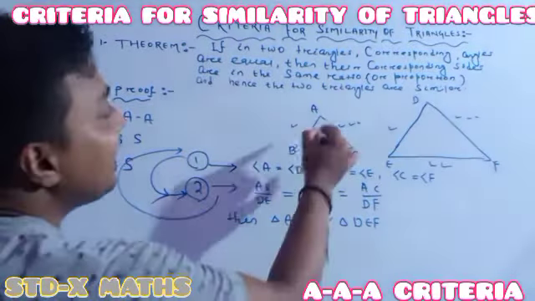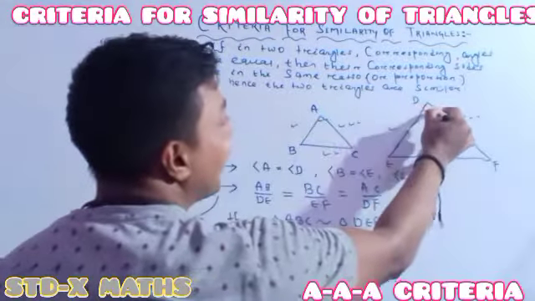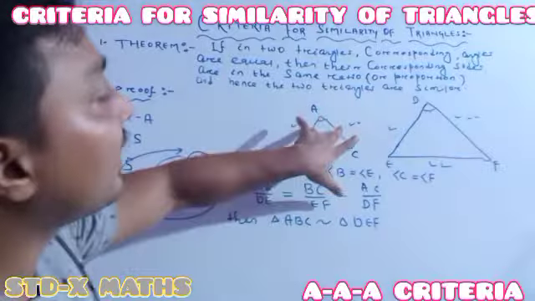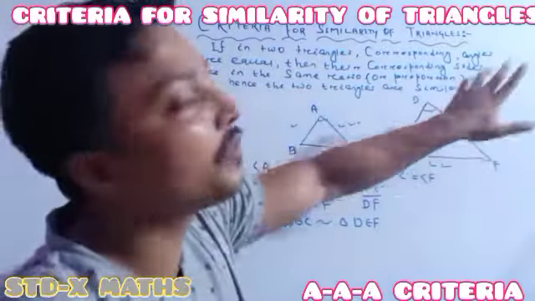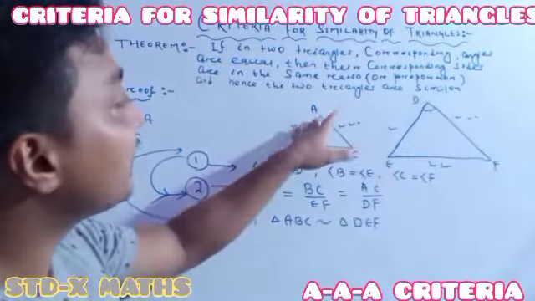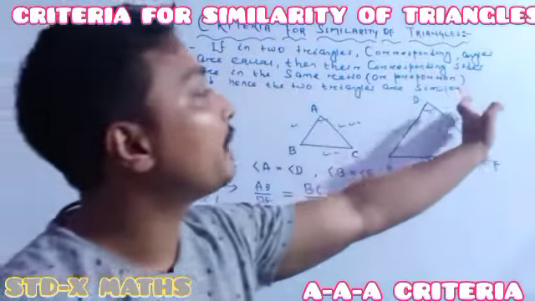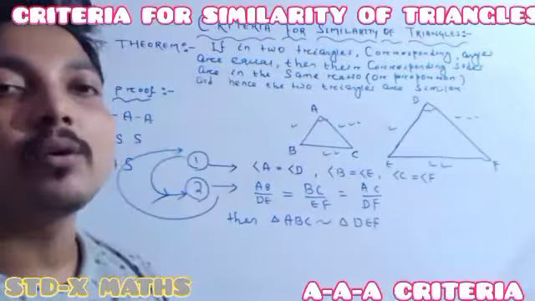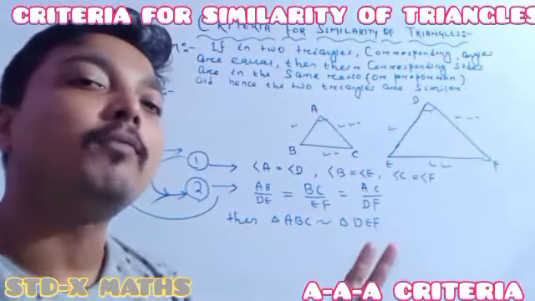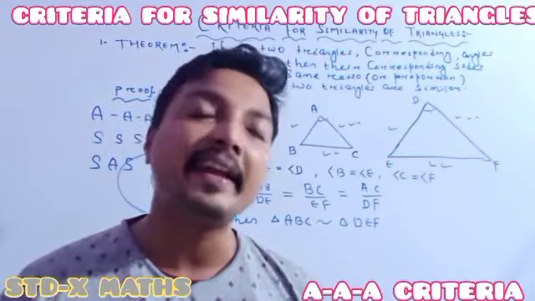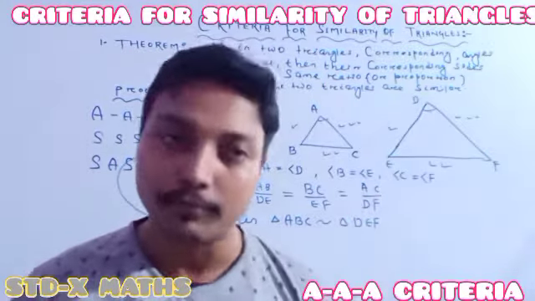It says if one of the angles is the same as another angle, and with the angles, the two included sides, here this side divided by this side is the same as this side divided by this side, then we can call the two triangles similar. It means the 3 criteria of similarity are to be discussed and proved.